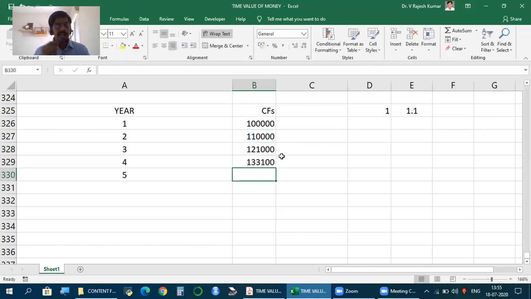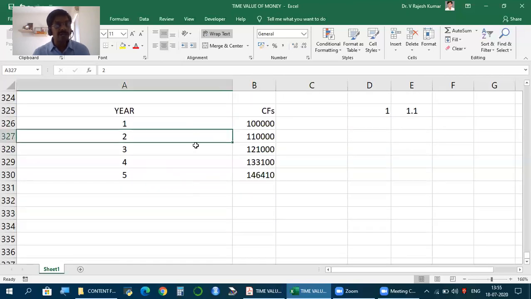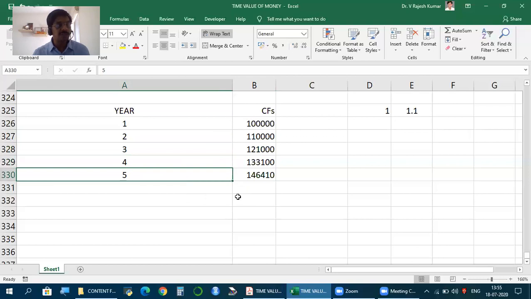So what's happening? Our cash flows are growing every year at 10%. Same rate. That's why it is called growing annuity. On the calculator, you can do this. So this is the cash flow for the first year, and every year it is growing by 10%. Now this is what we call growing annuity. So firstly, periodically we are having cash flows for a given period. Only difference: if cash flow is the same every year, it is annuity; if it is growing at the same rate, it is growing annuity.